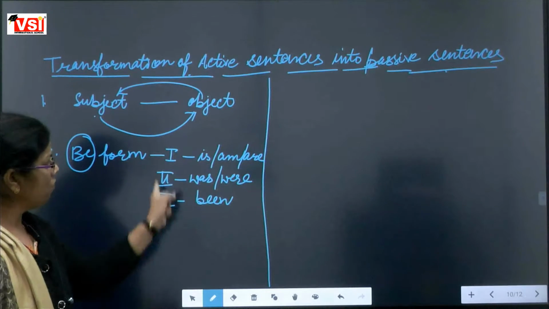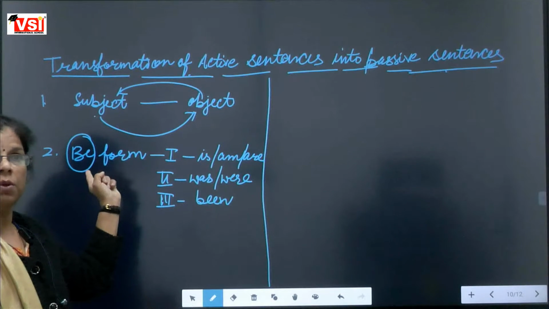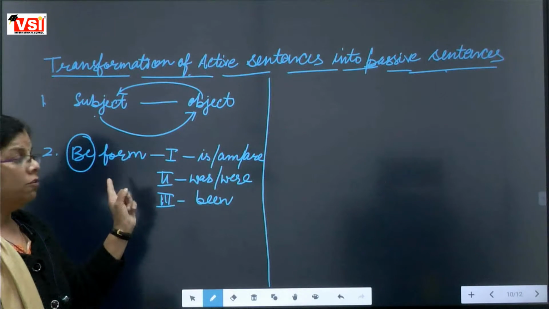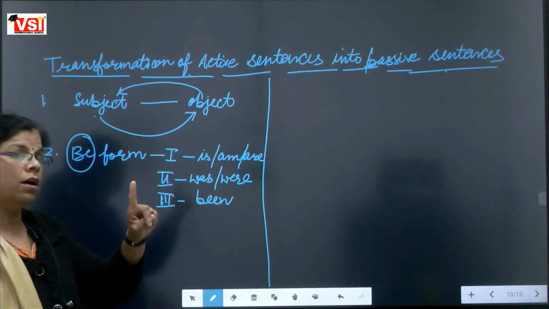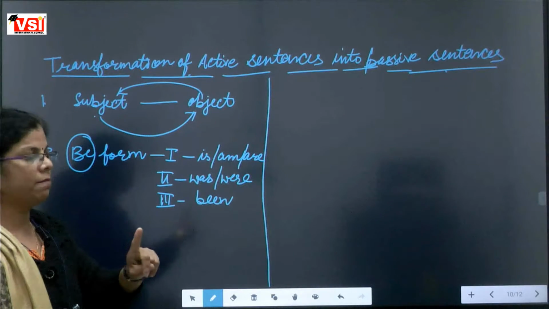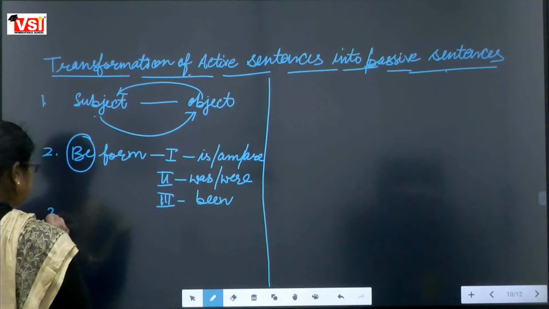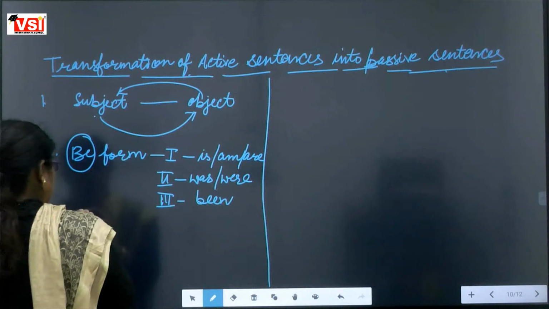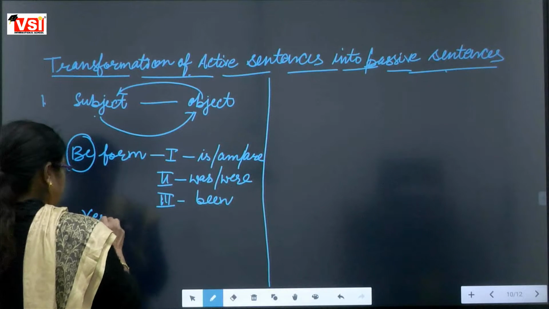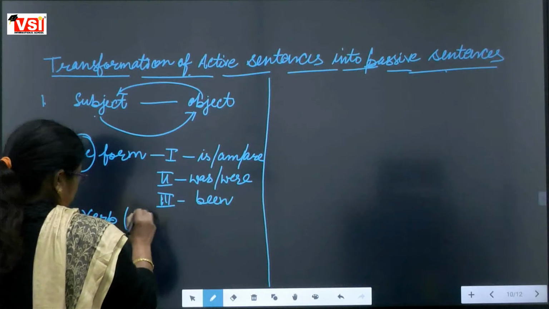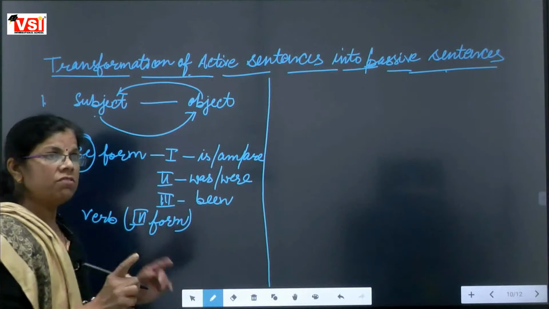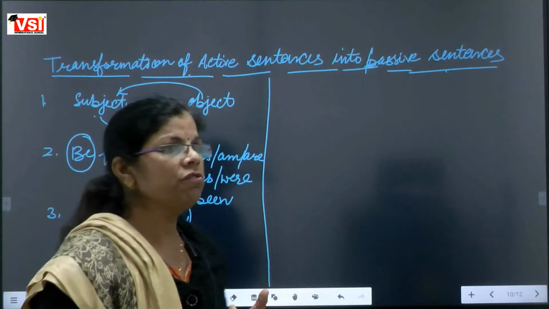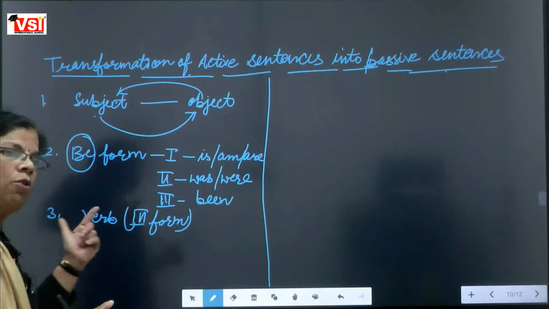If none of these has come, then we have to use be. Fine. So we have to use at least one form of be. Third rule, that verb's third form is used. Always in each kind of passive sentences we use only and only third form of verb.